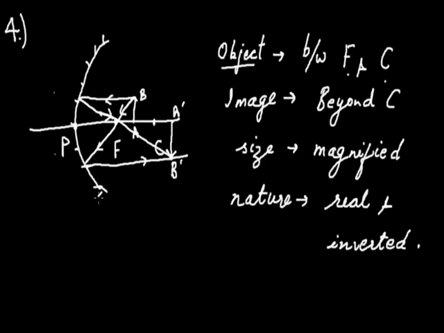Now let us consider the another case, which is what happened to the image, what is its nature, where is it located if the object is located on the focus of the concave mirror. This point is P, pole of the mirror. This is again focus and this is C, center of curvature.